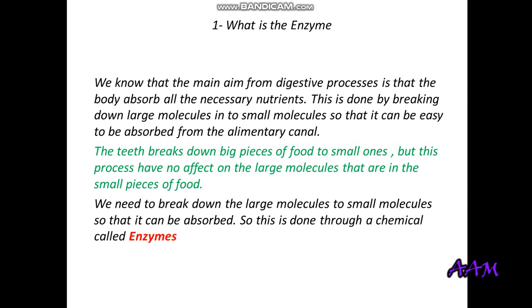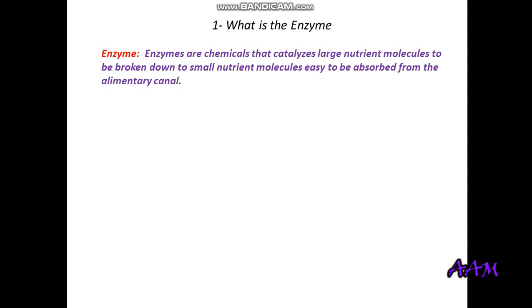And this is done by something called the enzyme. The enzyme is something chemical which helps support changing big substances or molecules into another type of molecules, but small ones. So from large molecules to small molecules, but the type will change. And this is done by what? It's done by enzymes. So a definition of the enzyme is very important.